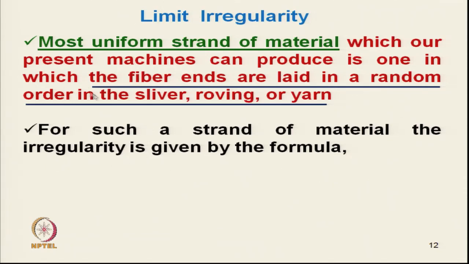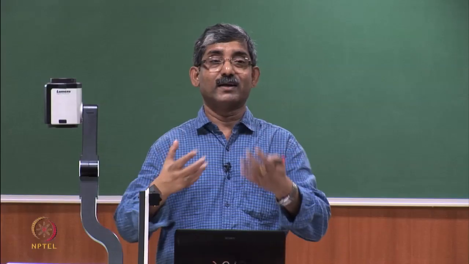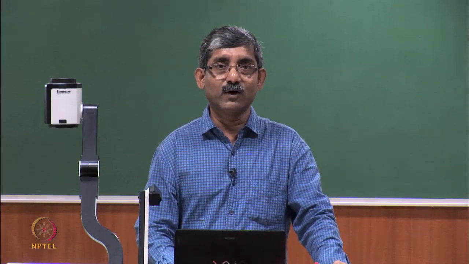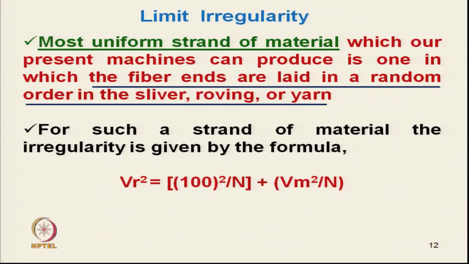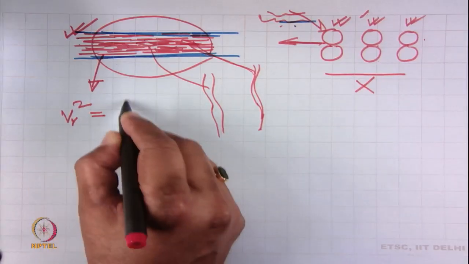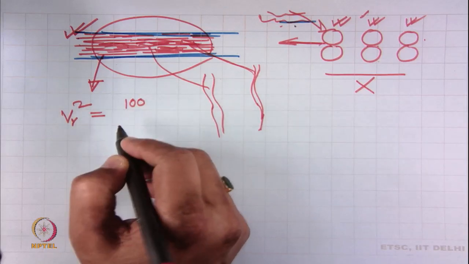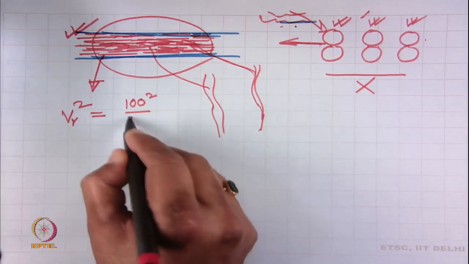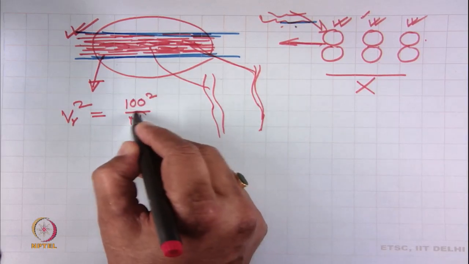So, this is the definition of irregularity, and now we have to calculate the limit irregularity. This is the formula, where VR is the limit irregularity in terms of CV percent. So, VR square equals 100 square by n, where n is the number of fibers.